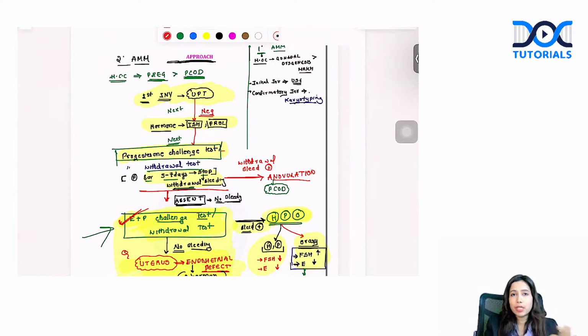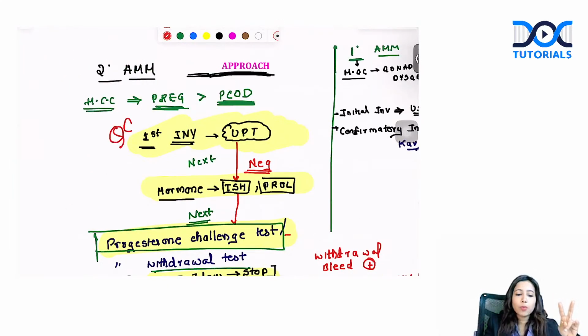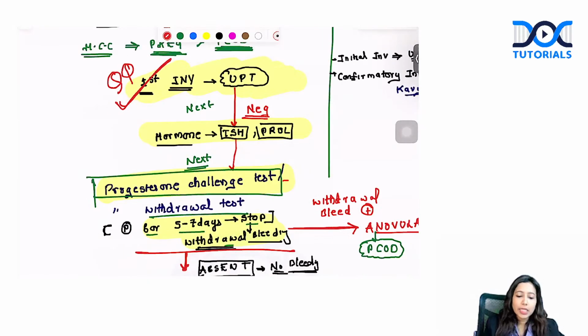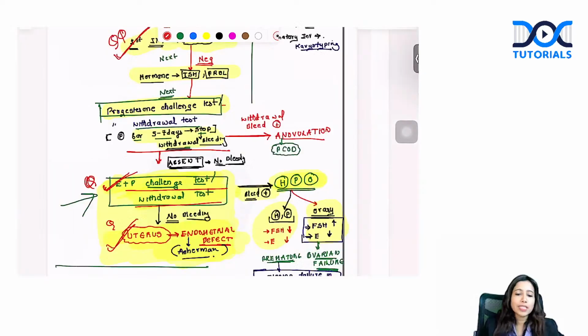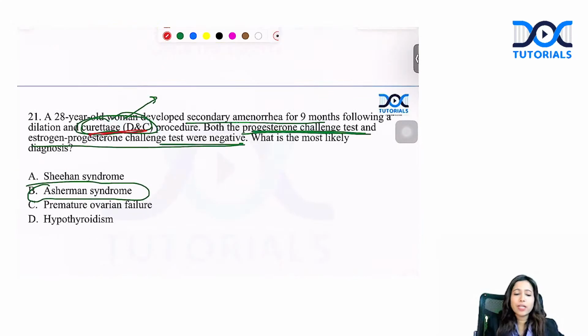This is the complete management algorithm for any patient that comes to you with secondary amenorrhea. Again, in this whole algorithm, I would ask you to focus on two most important points. First and foremost, never forget UPT. Any patient with amenorrhea, first is UPT. Then if the estrogen plus progesterone challenge test is negative, think about problem at the level of uterus, at the level of endometrium, such as Asherman syndrome. Again, in this question, as DNC is given, even if you just missed on the estrogen, progesterone point, it is easier to come to that answer because of this point.